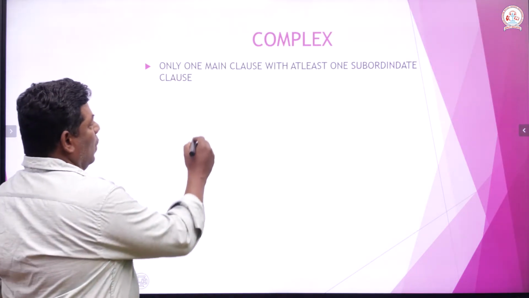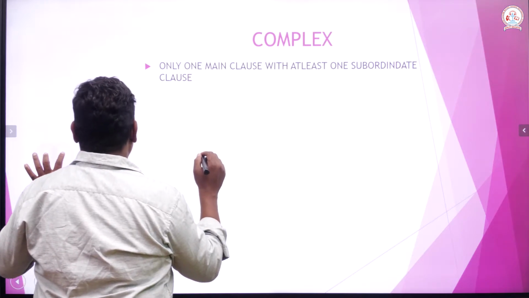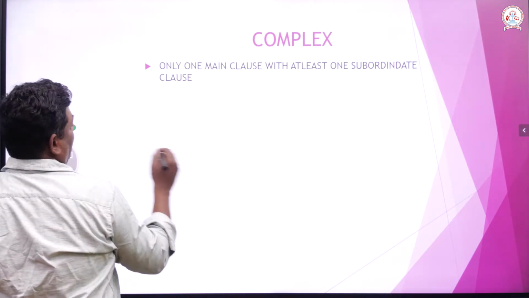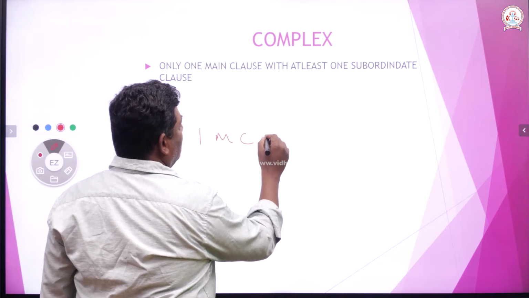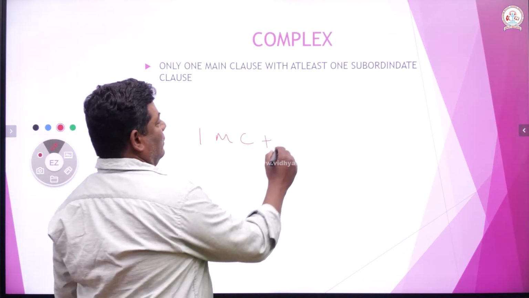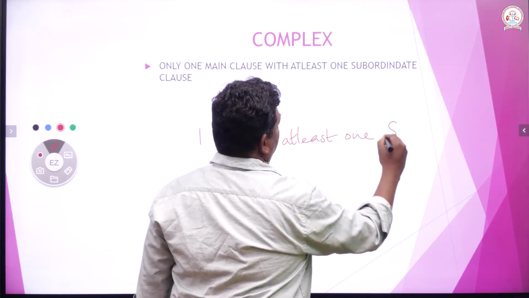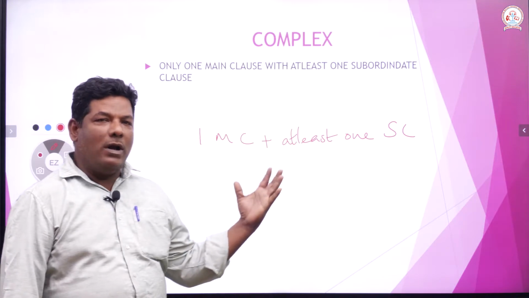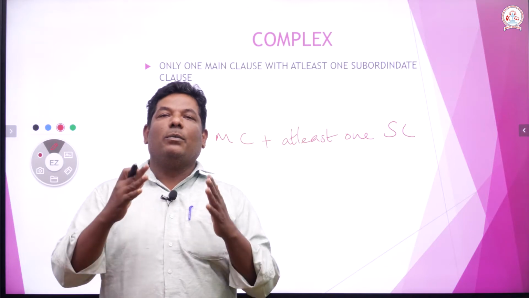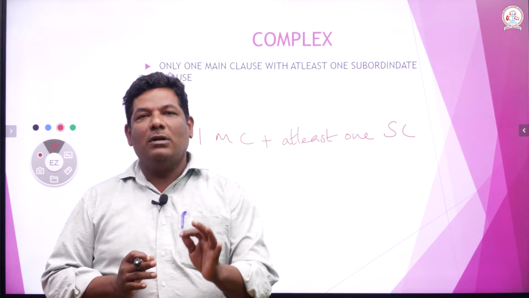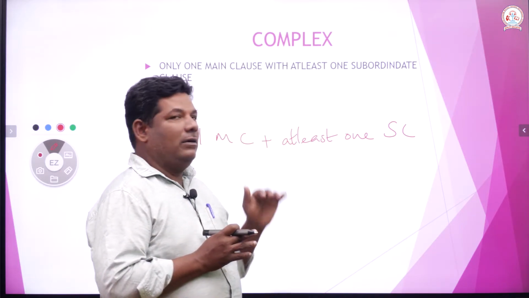It is also of one main clause, and at least one subordinate clause. When I say at least one subordinate clause, it obviously means it can have any number of subordinate clauses, but the rule is that at least one subordinate clause should be present for a complex sentence, along with one main clause, right?